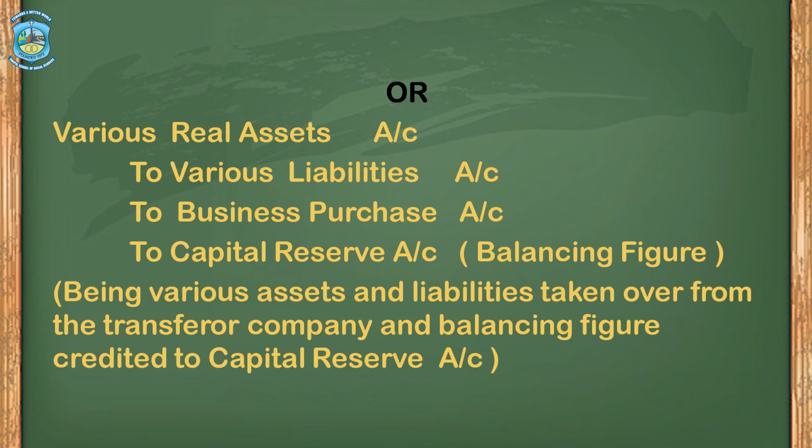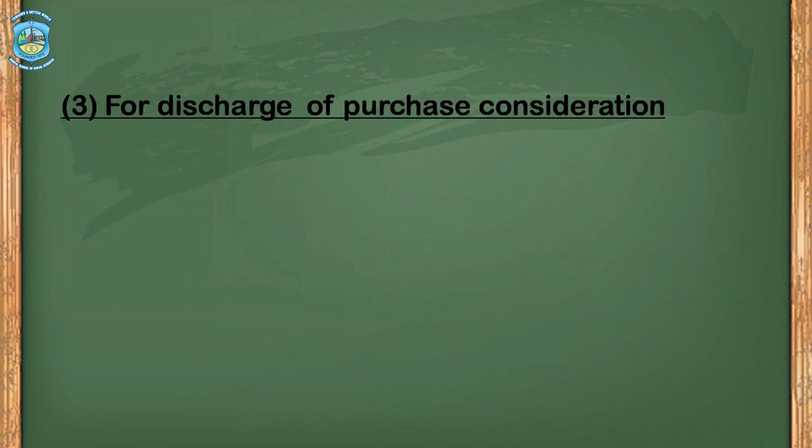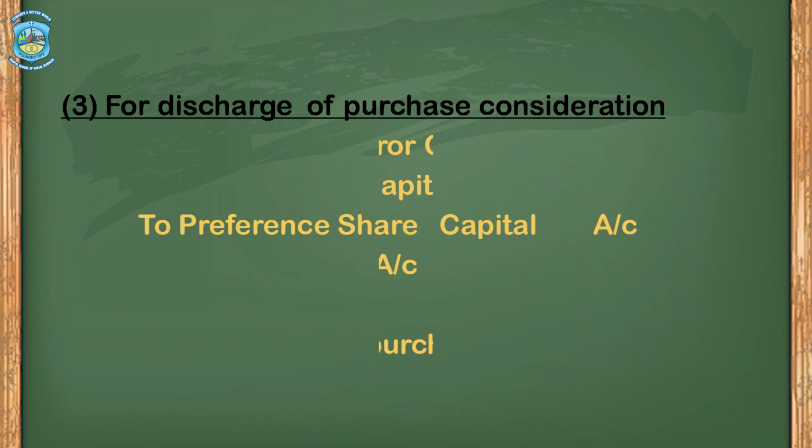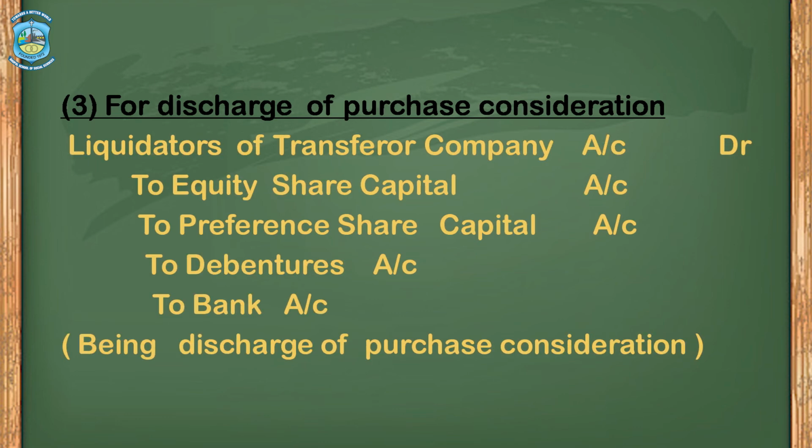Capital reserve would be the balancing figure if the assets are more, liabilities are less, and if the assets are less, liabilities are more, goodwill would be the balancing figure. For discharge of purchase consideration, liquidators of transferor company account debit to equity share capital, to preference share capital, to debentures, to bank. This is discharge of purchase consideration.